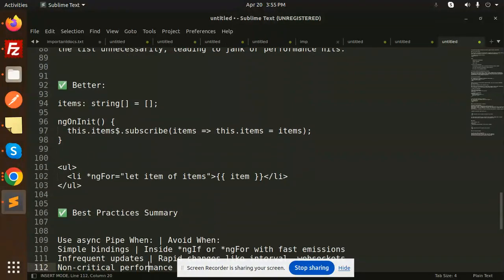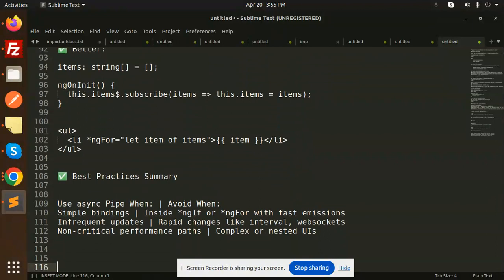Okay, so the best practices: use the async pipe when, and avoid it when.